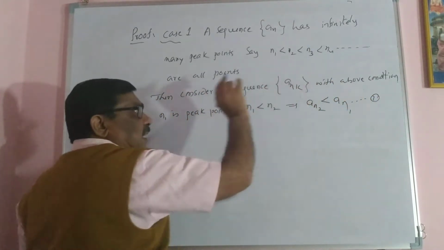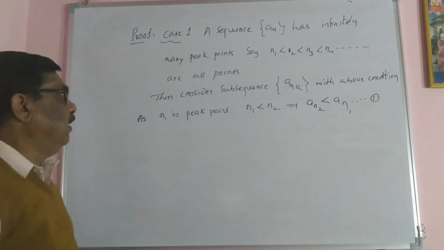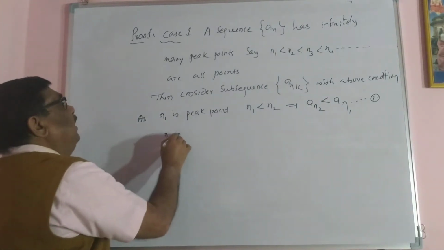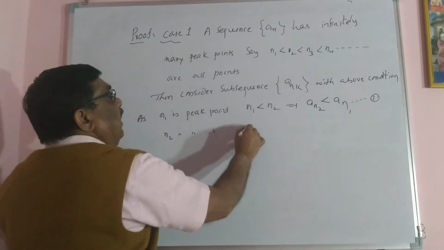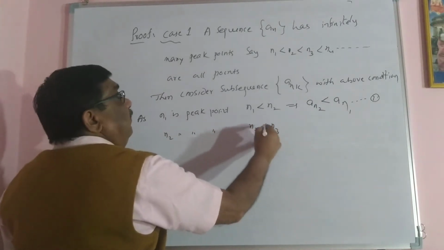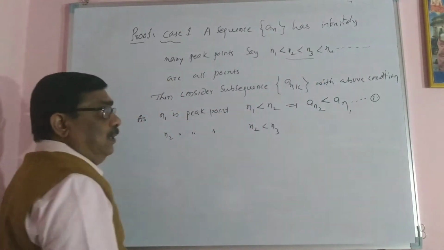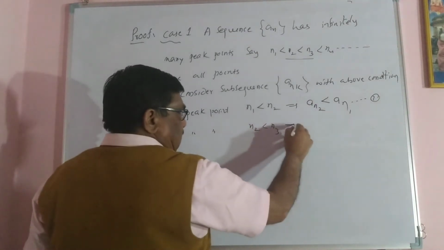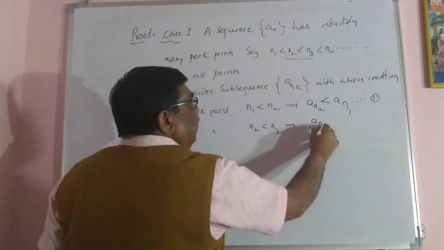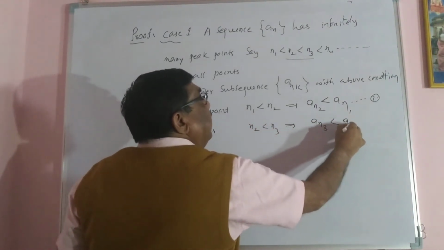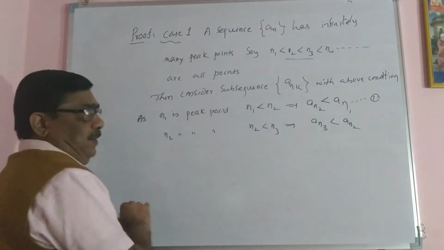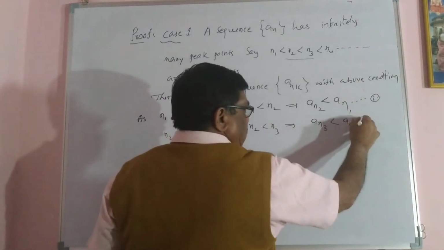This term becomes smaller than the previous term. n2 is a peak point such that n2 is less than n3. This implies a_n3 is less than a_n2 because n2 is a peak point. Call this (2).